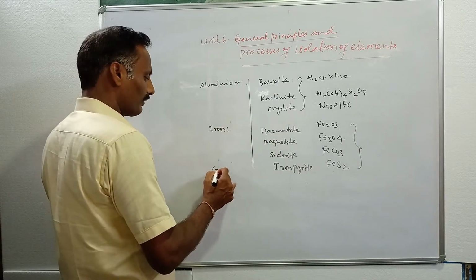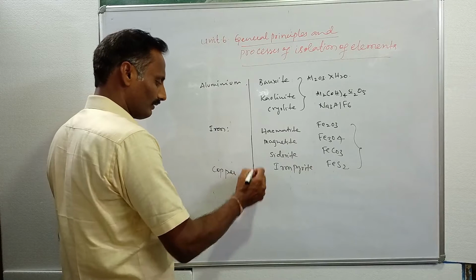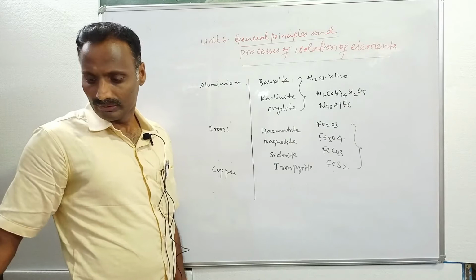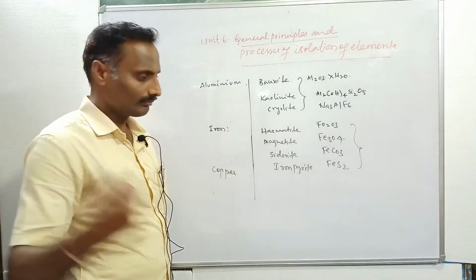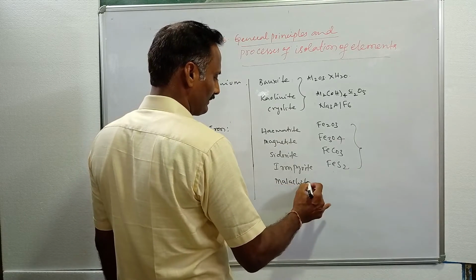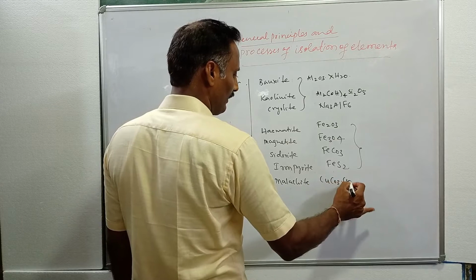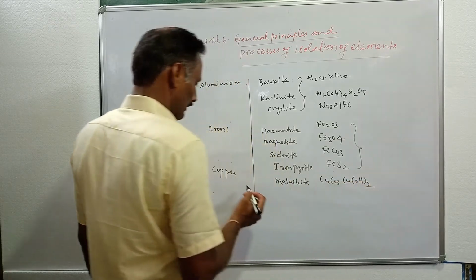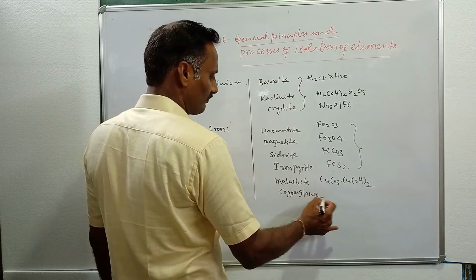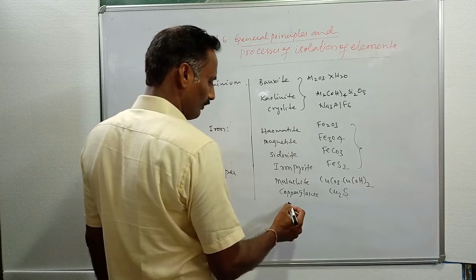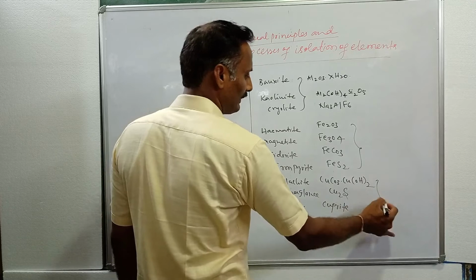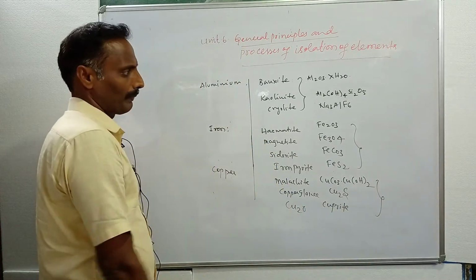Then what about copper? Copper has different ores and minerals. One is malachite, which is CuCO3·Cu(OH)2. The other one is copper glance, whose formula is Cu2S, and one more is Cu2O, which is called cuprite. These are the ores of copper.